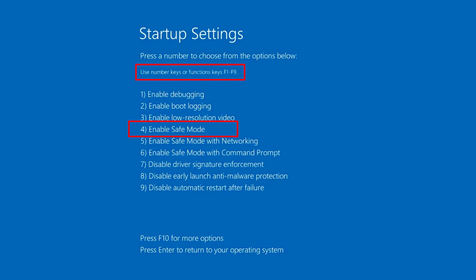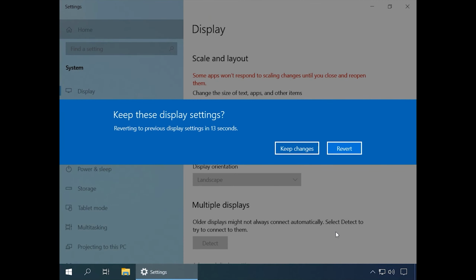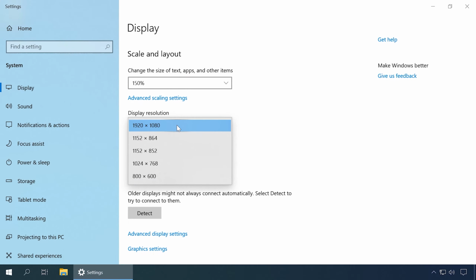To boot a PC in safe mode, press and hold the Shift button while the operating system is booting. All that being said, modern versions of Windows will restore the original resolution within 15 seconds unless you click the button Save Changes. Even more, Windows usually detects the highest resolution your monitor can support and shows you only compatible settings.